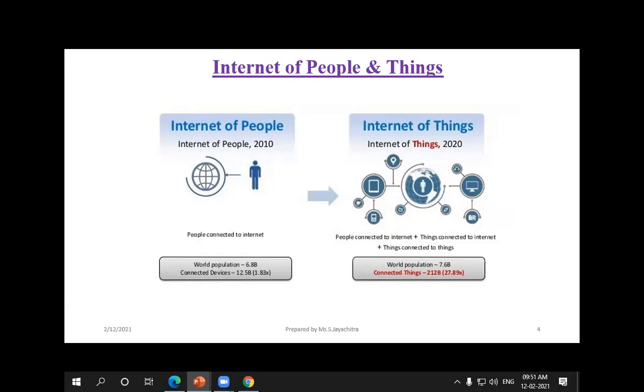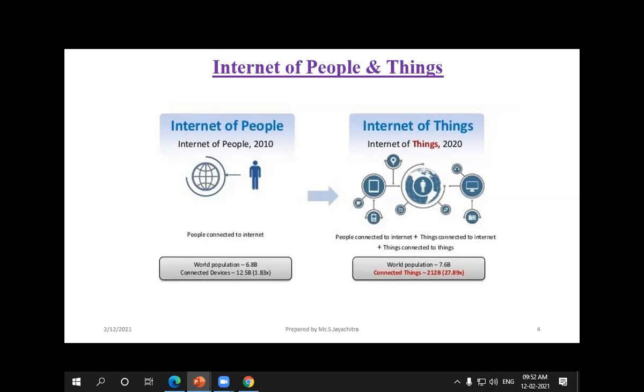In earlier days of 2010, 10 years back, we people mainly used the internet for sharing information through Gmail, or else the IT people, that is software working people, started to share information like that. Only in the previous 10 years they started using it, but now all the things are connected with the internet.